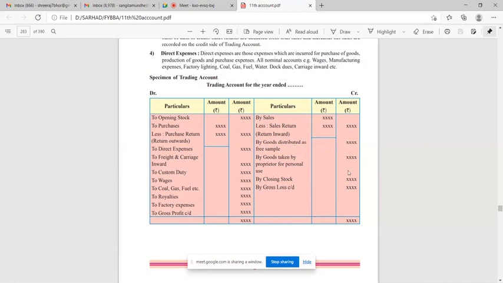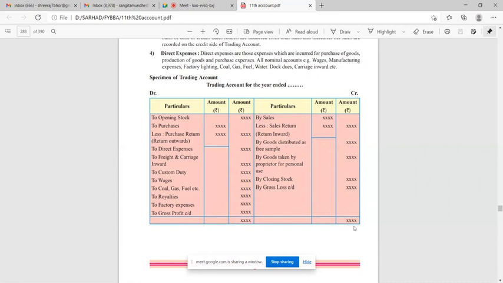Then at the end of the year, opening stock plus purchases, and from this whatever you sold will leave your closing stock. This amount will be directly given to you in your question, and from this summary you have to calculate. Means you have to balance this trading account, and the result of this is gross profit or gross loss.